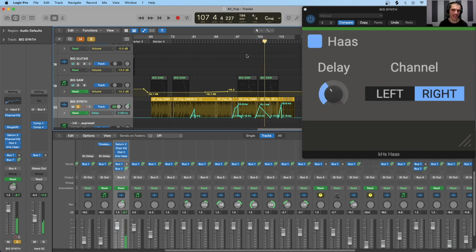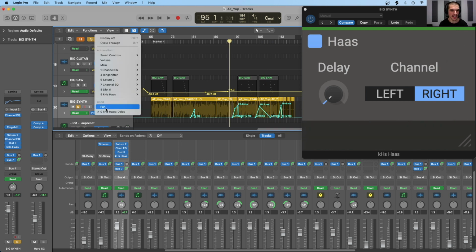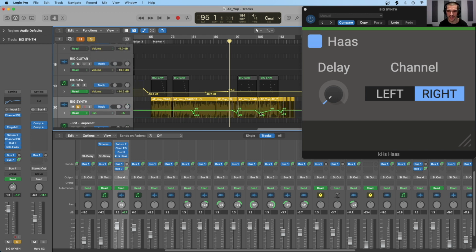So you can hear some really interesting stereo effects there as I'm modulating the delay time, which is a really cool effect with the Haas effect that can really add some interest to your mixes and your music production. And going back to the panning, you can see here that anytime, once again, that the delay time is moved on the Haas effect plugin, I'm automating the pan.